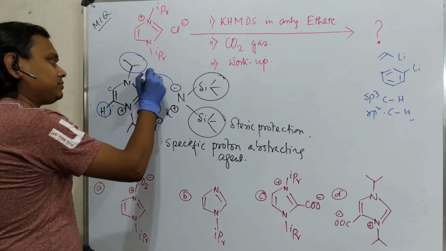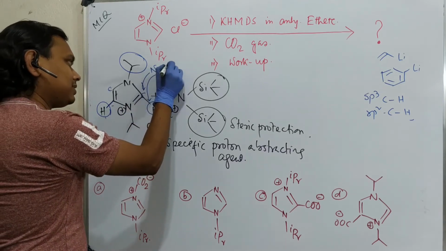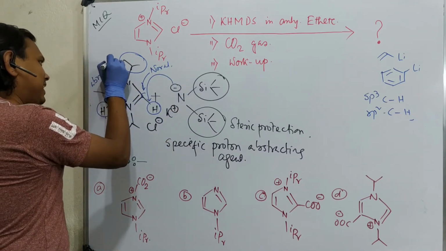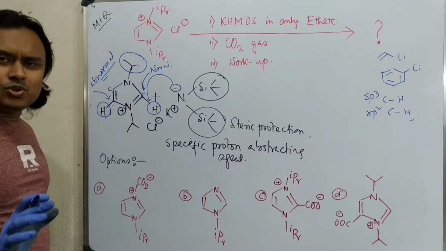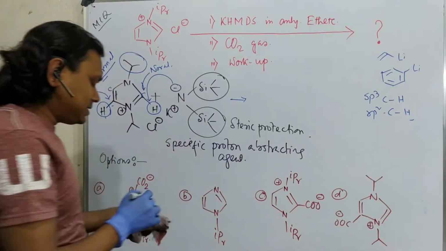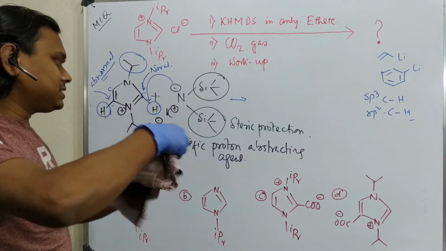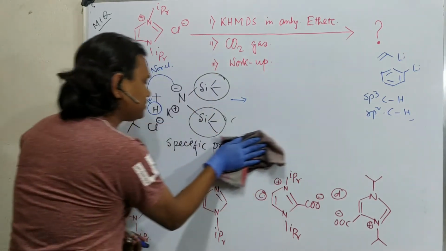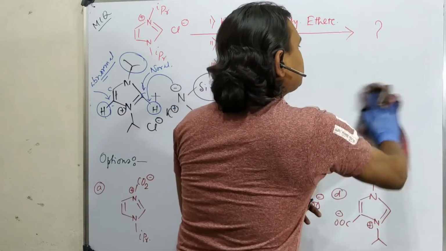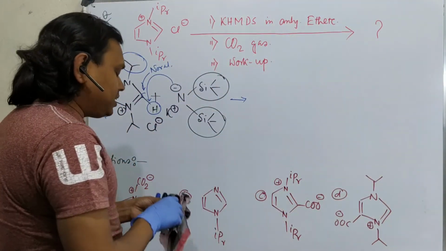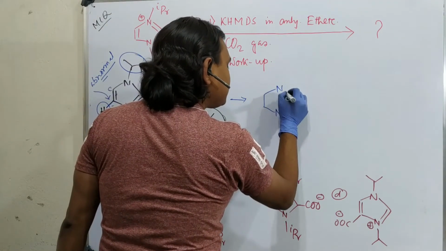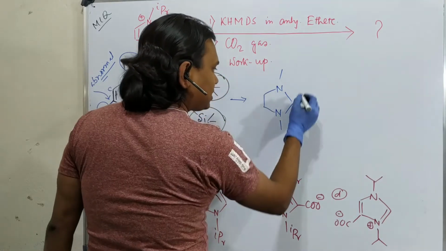And this is also named as normal, and this is named as abnormal. There is no that kind of normal abnormal thing. These are just nomenclature. Means this position is the normal position, and in this case, this proton abstraction resulted in a very unique synthetic intermediate named carbene.